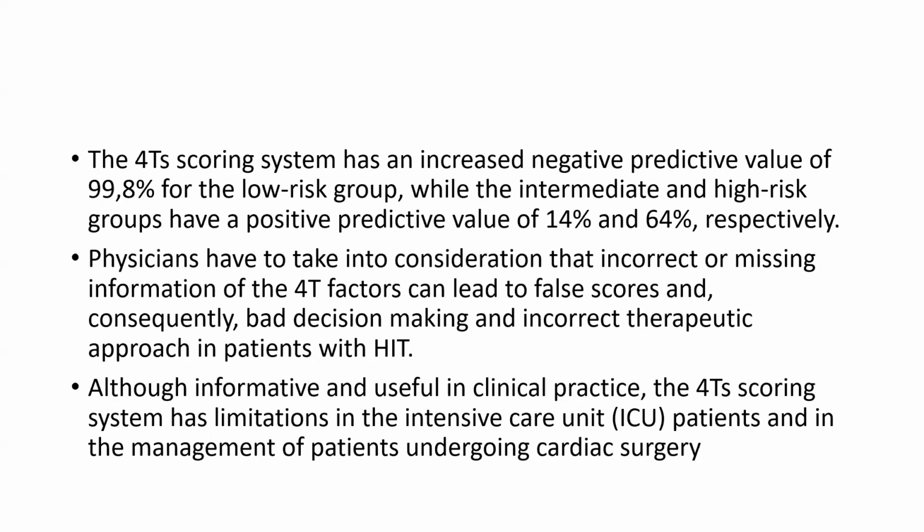The 4T scoring system has an increased negative predictive value of 99% for the low risk group, while the intermediate and high risk groups have positive predictive values of 14% and 64% respectively. So physicians have to take into consideration that incorrect or missing information on the 4T factors can lead to a false score and consequently bad decision making and an incorrect therapeutic approach in patients with HIT. Although informative and useful in clinical practice, the 4T scoring system has limitations in intensive care unit patients and in the management of patients undergoing cardiac surgery.